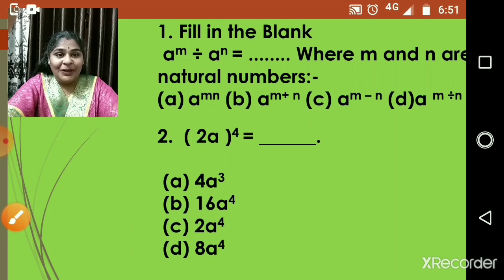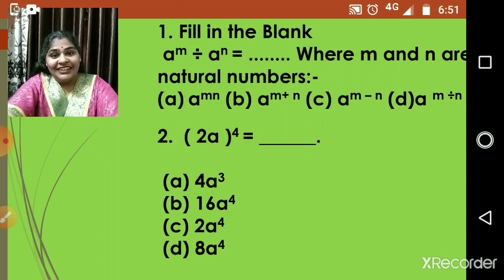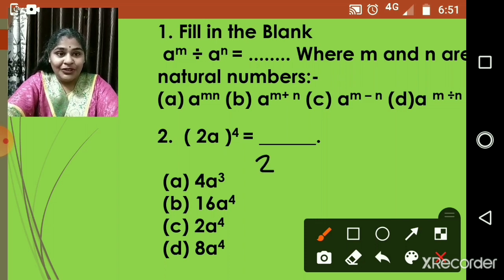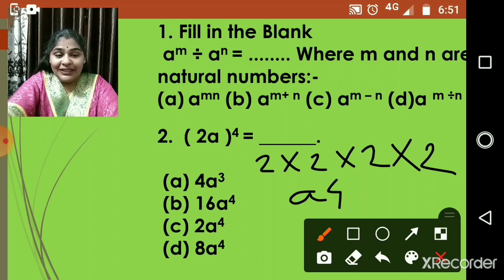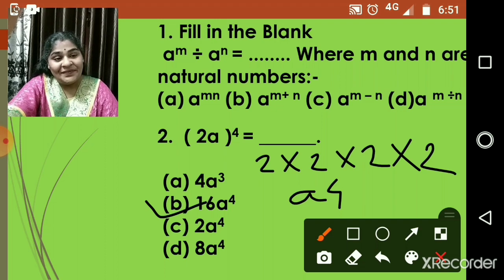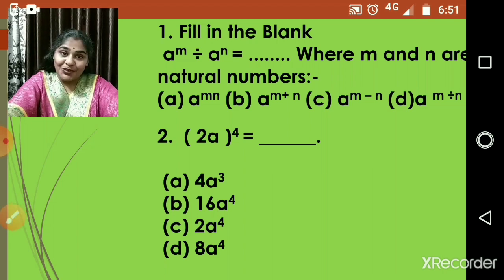Now looking at the next one: 2a whole raised to 4 is equal to dash. Now 2 raised to 4, we can solve as 2 into 2 into 2 into 2. 2 is multiplied by itself 4 times, right? So 2 2s are 4, 4 2s are 8, 8 2s are 16, and a raised to 4 will be as it is. So the correct option is 16 a raised to 4. Such types of questions will come where you have to definitely solve and choose the correct answer.